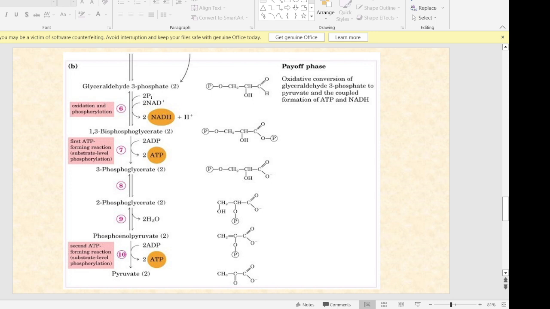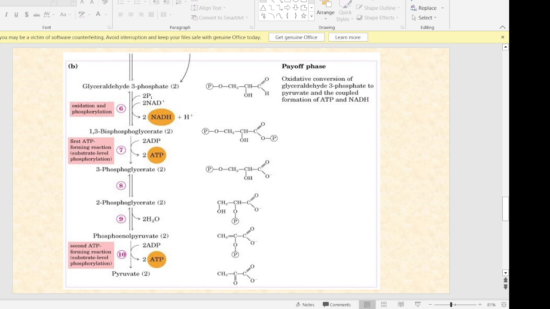Now the seventh reaction is conversion of 1,3-bisphosphoglycerate to 3-phosphoglycerate. This reaction is catalyzed by enzyme phosphoglycerate kinase. There is a release of ATP molecule as there is a removal of one phosphate from the system. In the next step, 3-phosphoglycerate is converted into 2-phosphoglycerate in presence of enzyme phosphoglycerate mutase.